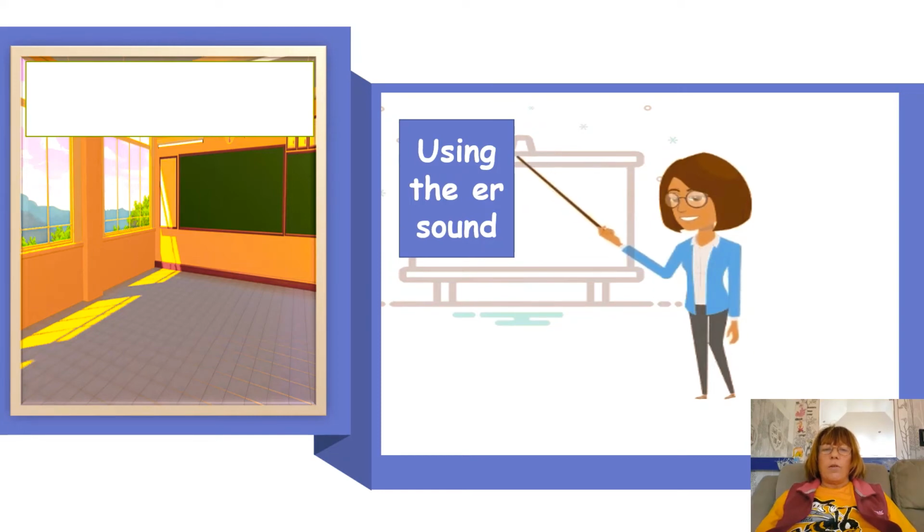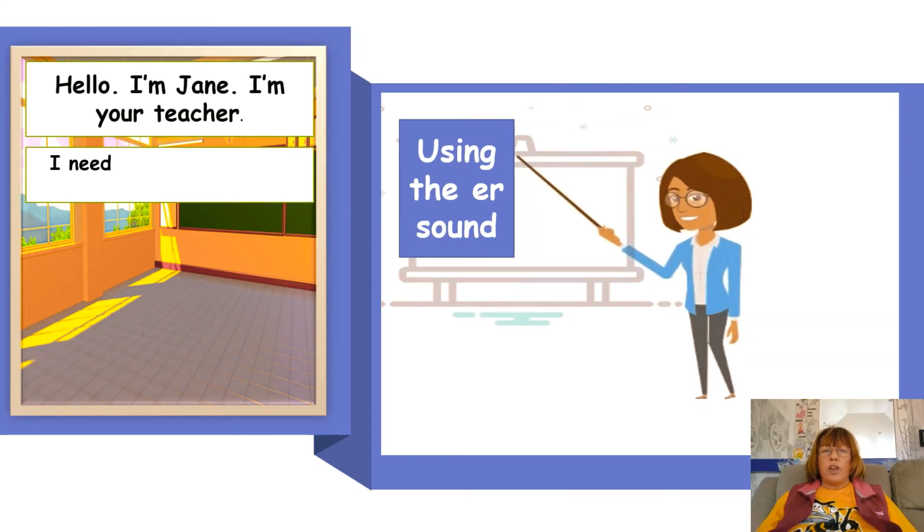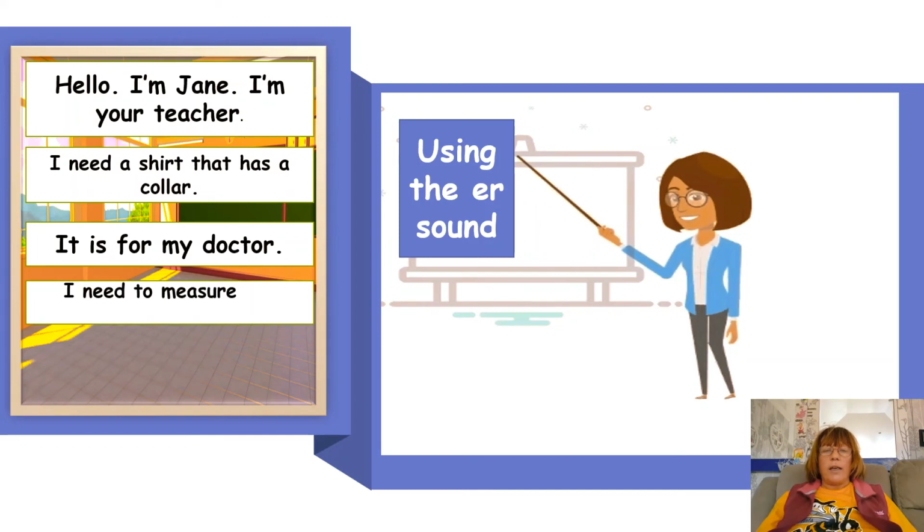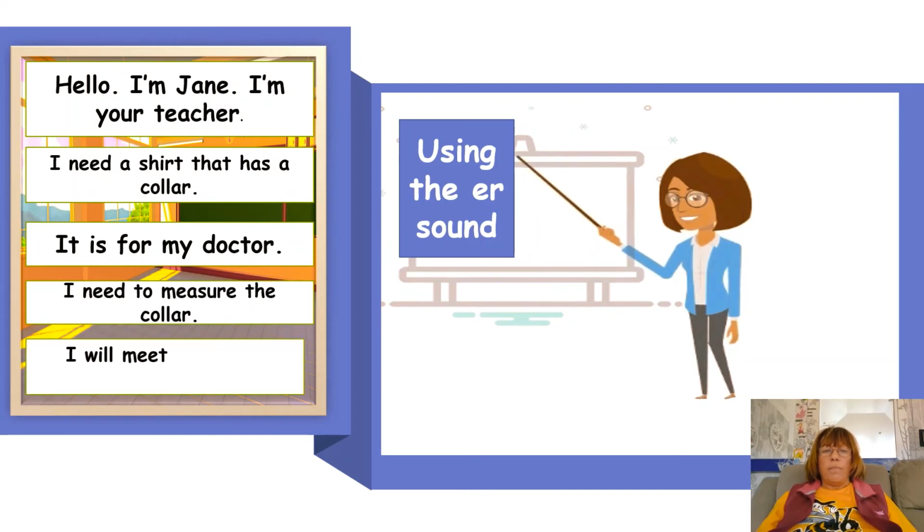So let's have a look at our conversation where we did use some of those words that have got the same sound at the end that come from that sound box that I showed you at the beginning of the video, but actually are spelled differently. Let's begin. Hello, I'm Jane. I'm your teacher. I need a shirt that has a collar. It is for my doctor. I need to measure the collar. I will meet you in the garden.